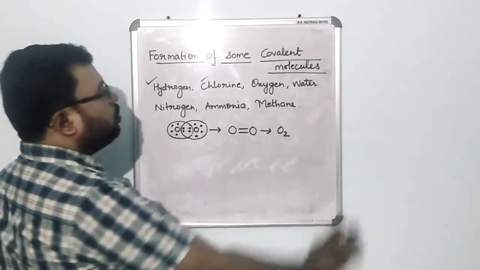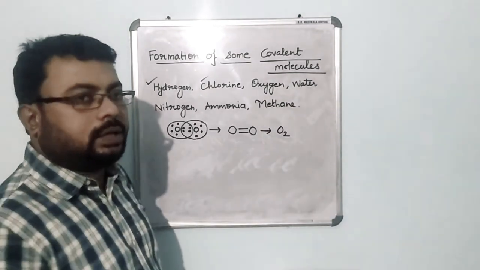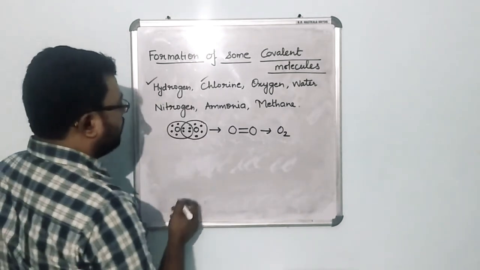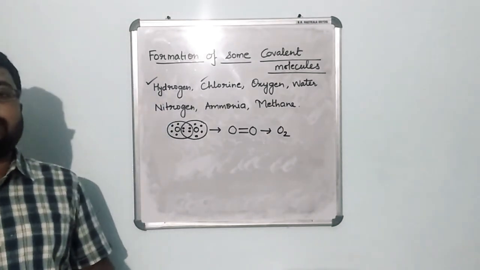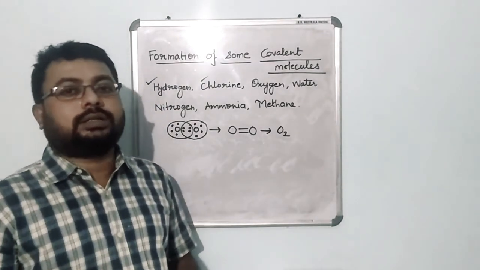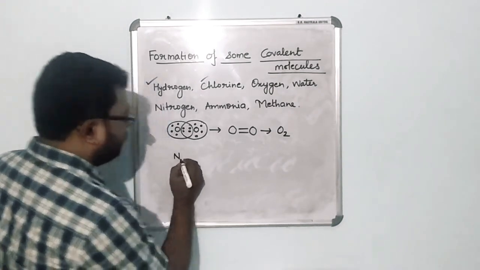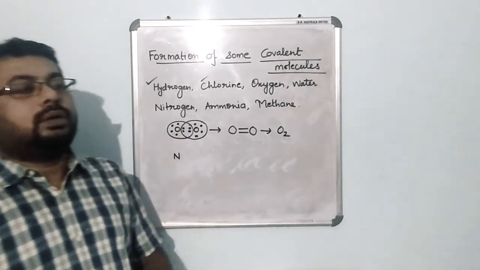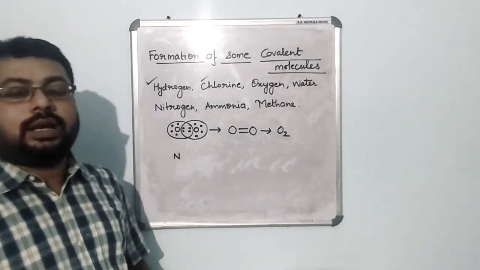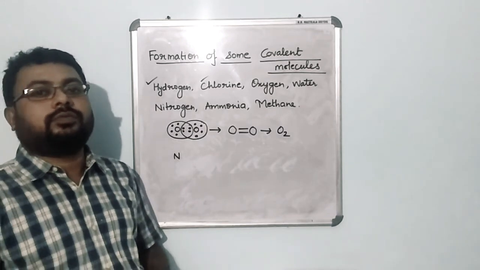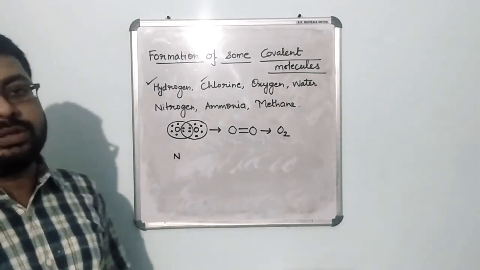Before I move on to water, I will first tell you the formation of nitrogen. So let us talk about nitrogen. Nitrogen has how many electrons in its outermost shell? Let's see. Yes, tell me. It is 5 electrons. Now what is the atomic number for nitrogen?